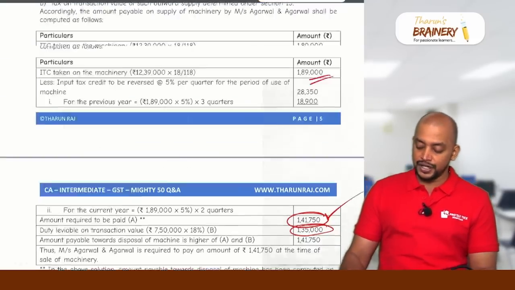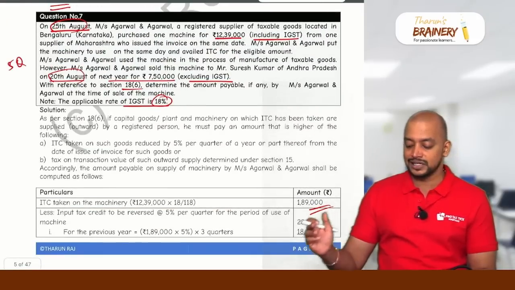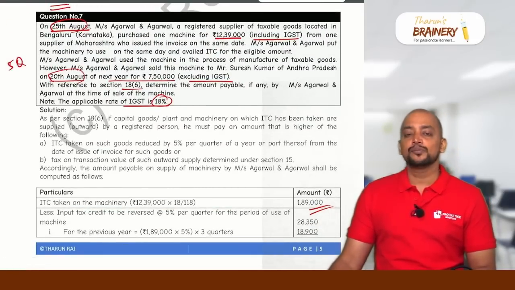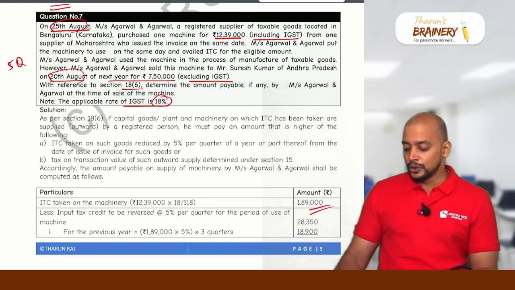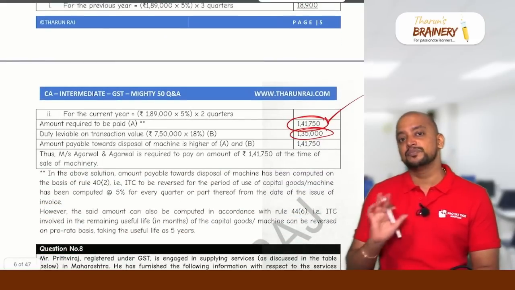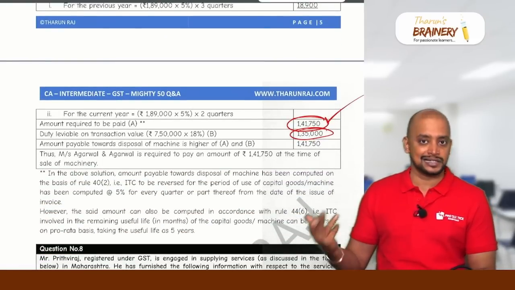Okay. So that's how we need to calculate. This is 18 subsection 6. What if this is molds and dies, refractory bricks, jigs and fixtures sold as scrap? Then in that case, we will not do A or B, whichever is higher, just B we will take. That is sale value into GST rate.